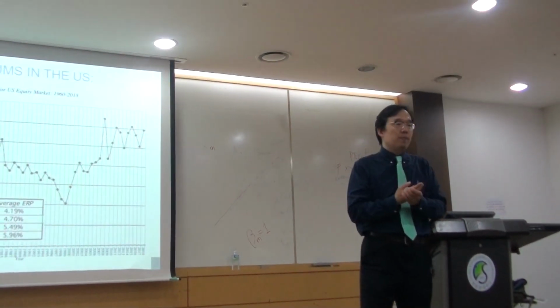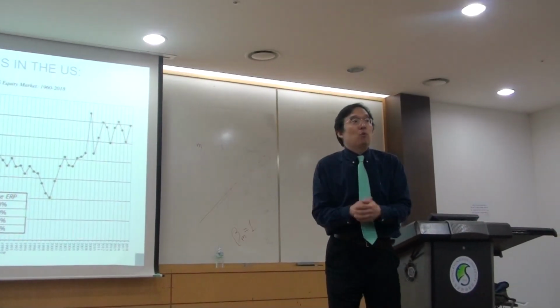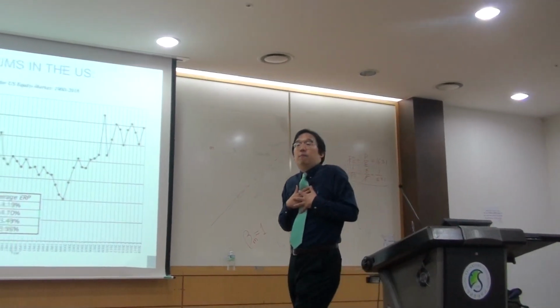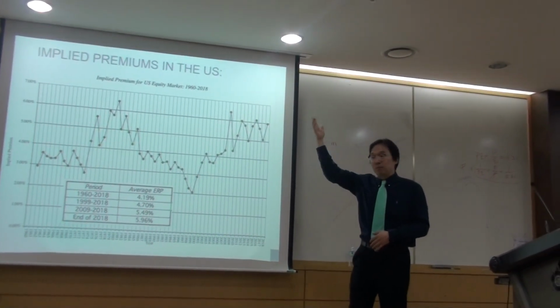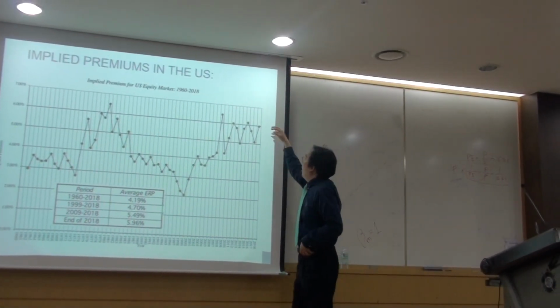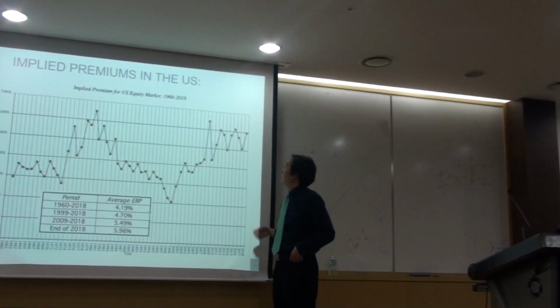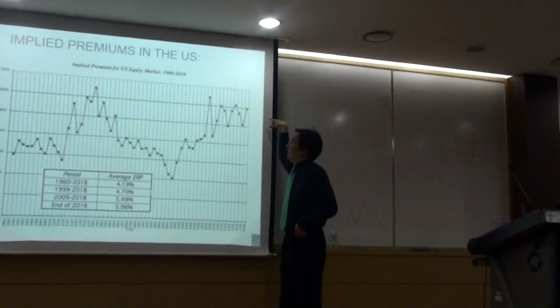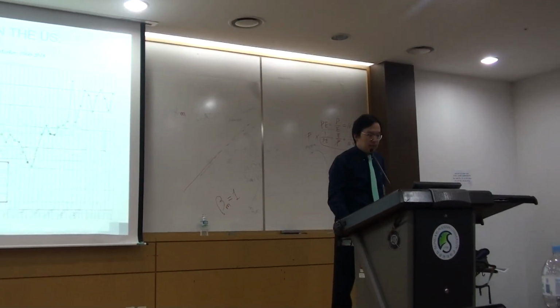Okay, risk premium has to do with average investors' risk aversion. If you are more risk averse, the premium will be higher. Okay? Implied premium will be higher. And we are living in this kind of situation right now, at least in the United States, hovering back and forth at an upper level. Okay? So that's the idea.